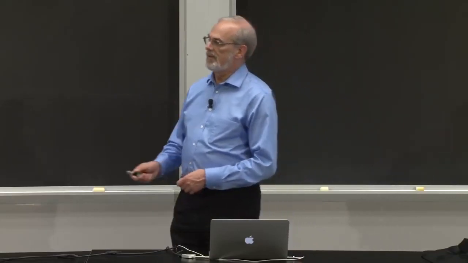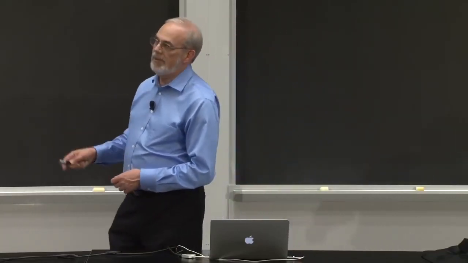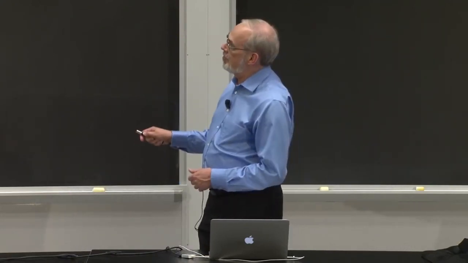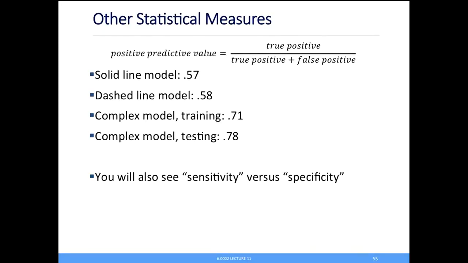There could be other ways in which I measure this, and I want to use this as the last example. Another good measure we use is called PPV, positive predictive value, which is how many true positives do I come up with out of all the things I labeled positively. And in the solid model, in the dashed line, I get values about 0.57. The complex model on the training data is better, and the testing data is even stronger.